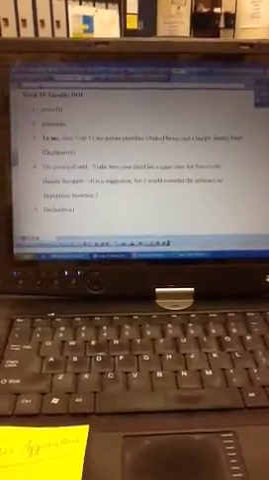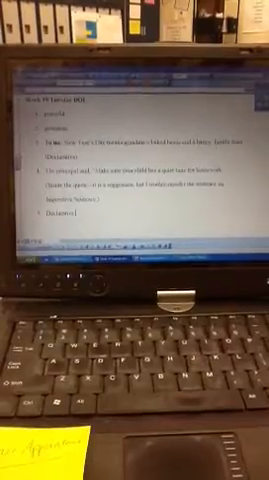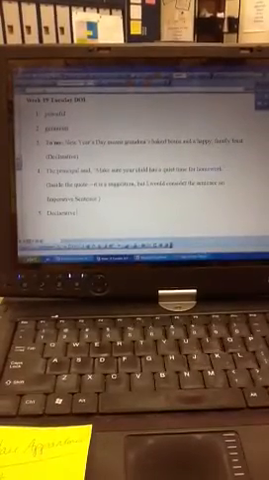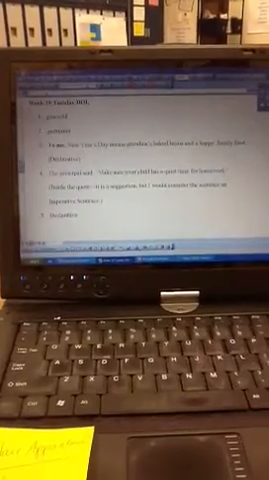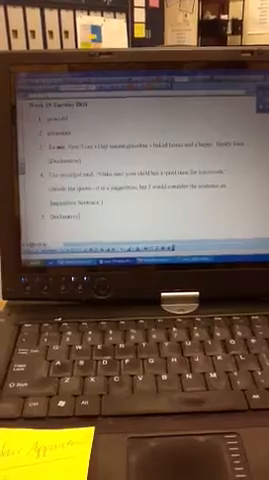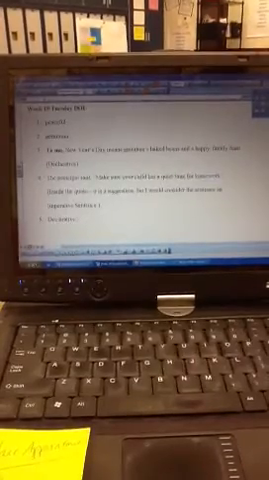Number 1 reads, opaque is to transparent as turmoil is to. Opaque means that you can't see through it, or it's very difficult to see through, whereas transparent is like transparent tape. It's clear, or you're a little more able to see through an item. So those are opposite words. They're antonyms. So that's the relationship between opaque and transparent. The two words are antonyms.